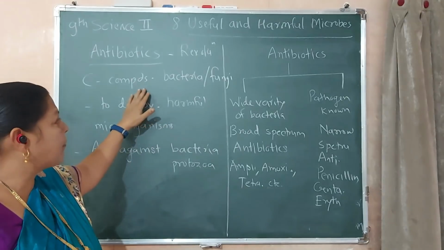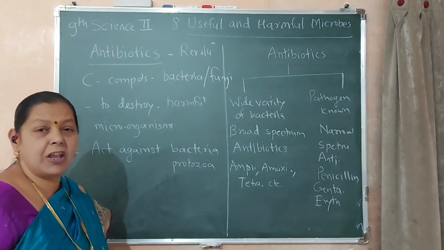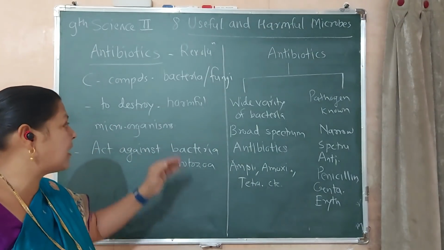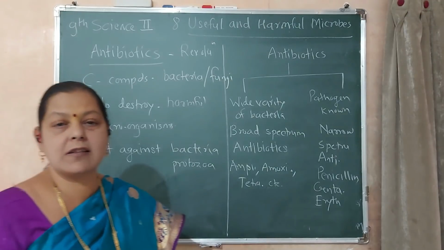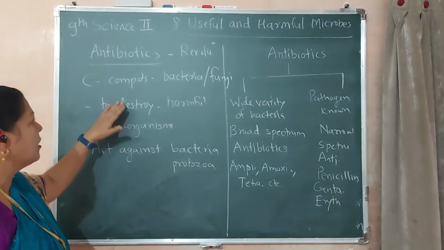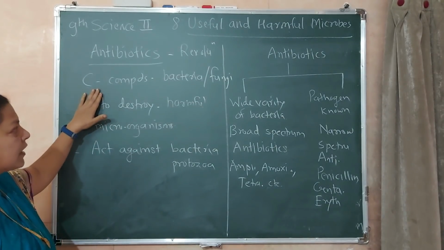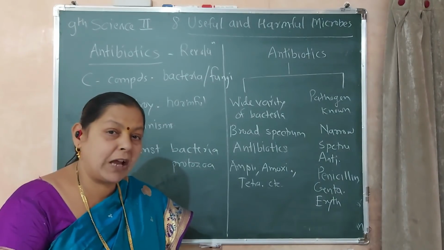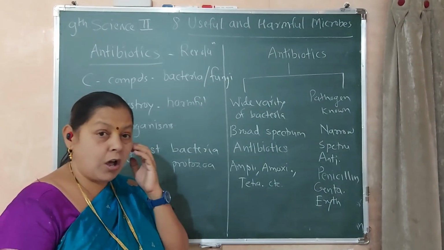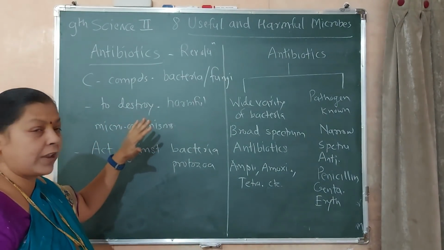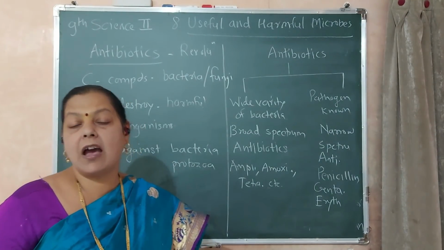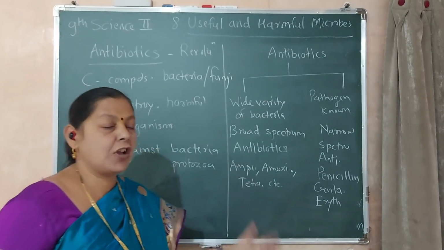So these are the carbon compounds which are made up of the bacteria or the fungi, and the important role of these antibiotics is that it destroys the harmful microorganisms. जे pathogens आहेत, जे germs आहेत, त्यांना destroy करायचं काम the antibiotics करतं. That is, these are the carbon compounds made up of a bacteria or fungi and which destroy the harmful microorganisms, harmful pathogens, so that it acts against the bacteria, against the protozoa, ह्या सगळ्याच्या विरुद्ध काम करतं.